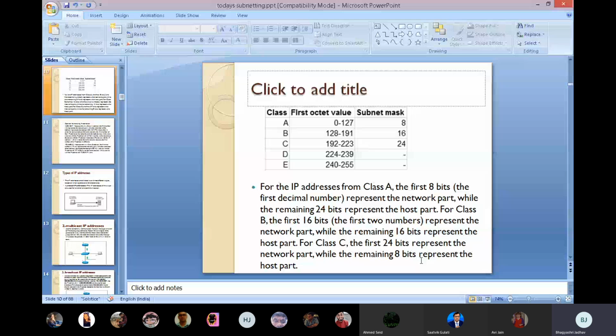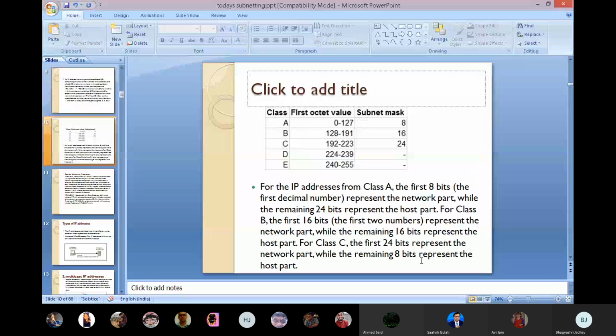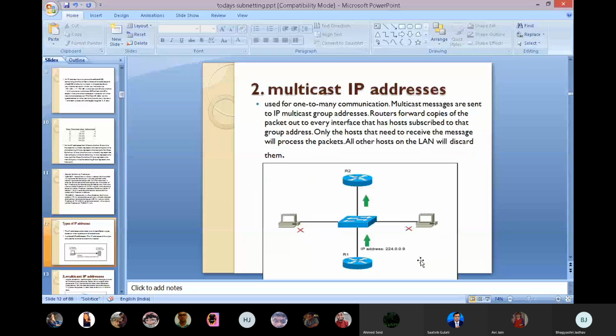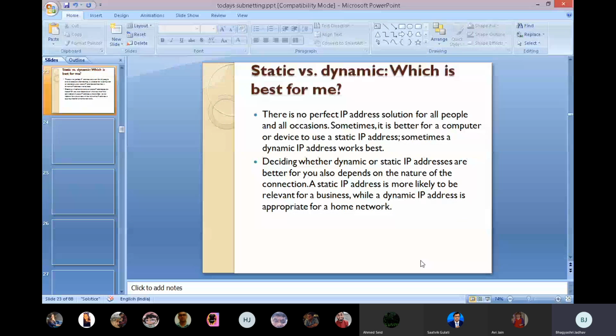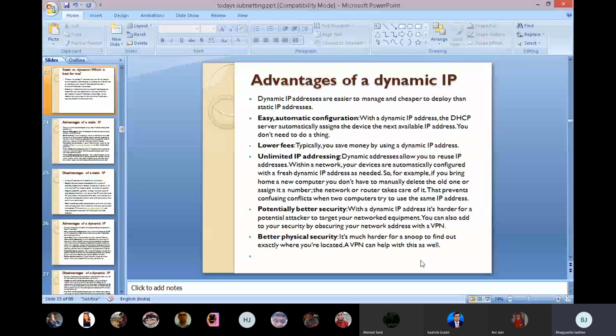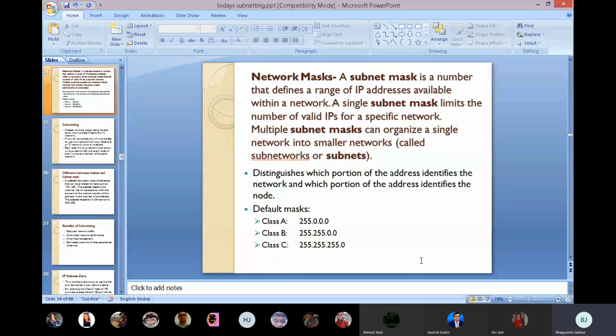If you understood this part clearly, then you can understand the subnet part. A subnet IP address has two parts, network ID and host ID. That part only we are using in subnetting: half the part for network, half for subnet. See, class A is 255 with the other 3 octets zeros. Class B has 2 parts as network ID, the other 2 are 0. And class C has 3 parts as network, the other is 0. The concept is very easy and simple. Just read it again, then you will understand it.